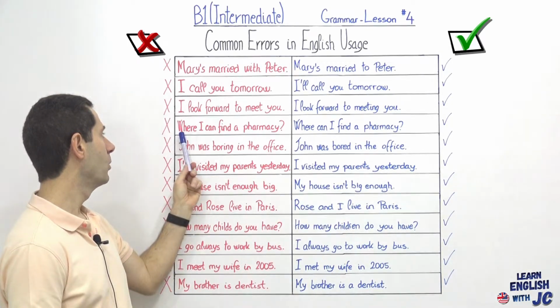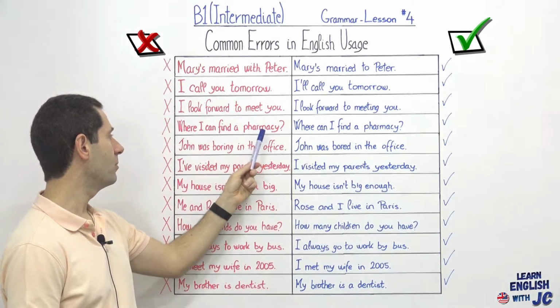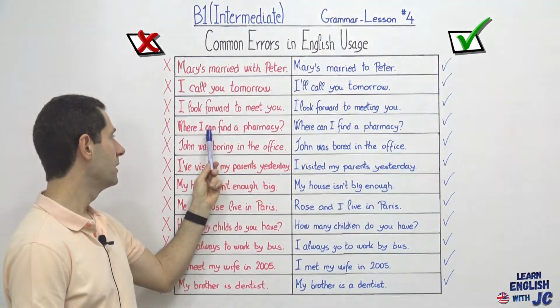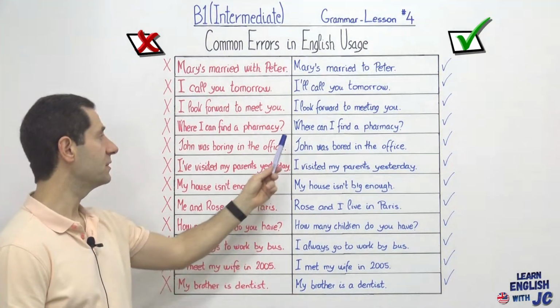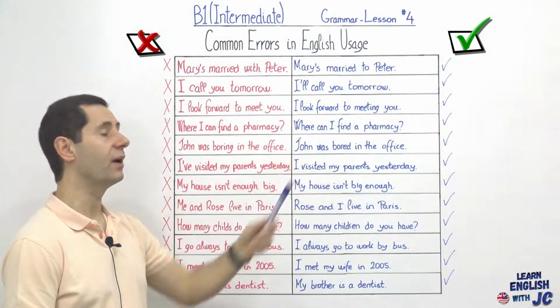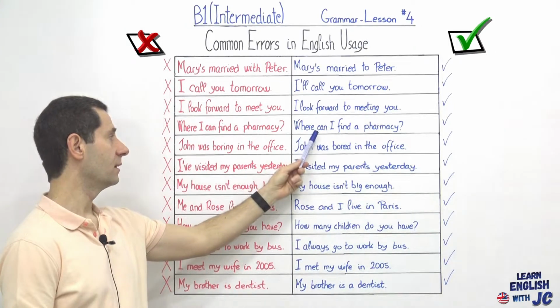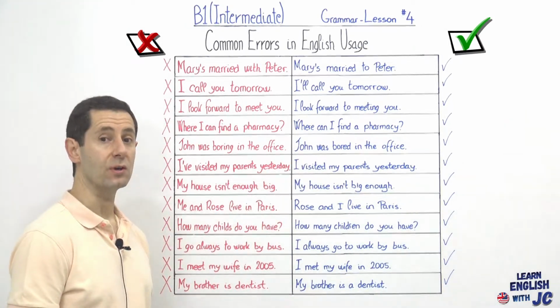Anyway, next one. Where I can find a pharmacy? Because it is a question, the modal verb goes before the personal pronoun, and the sentence becomes, where can I find a pharmacy? So again, the modal verb goes before the personal pronoun.